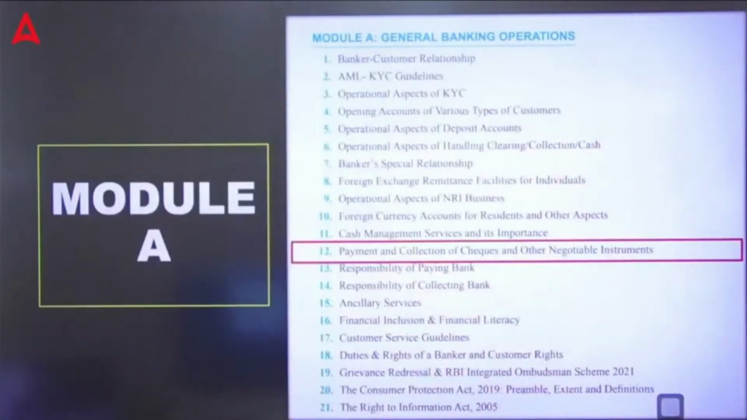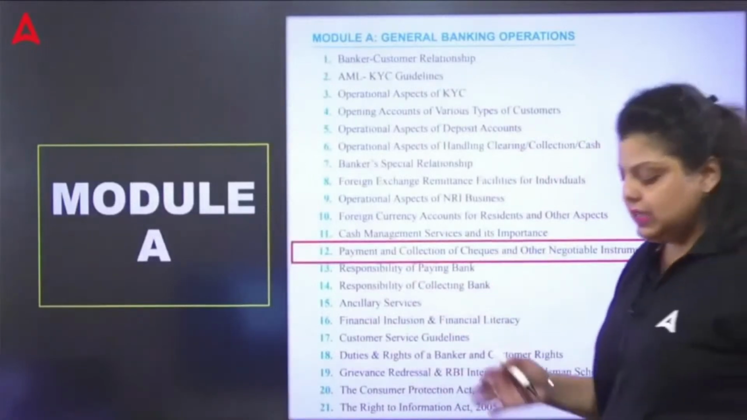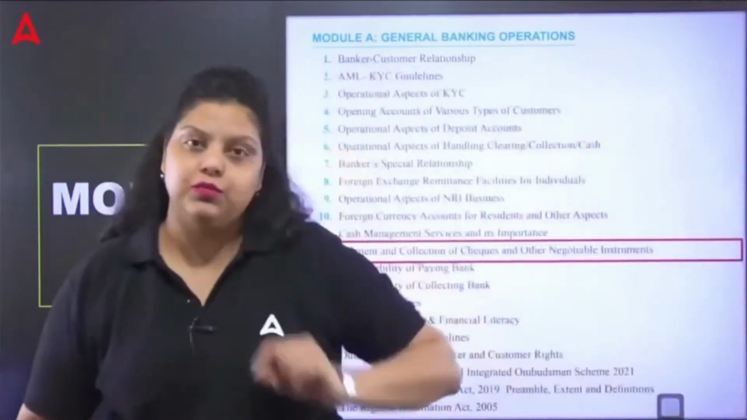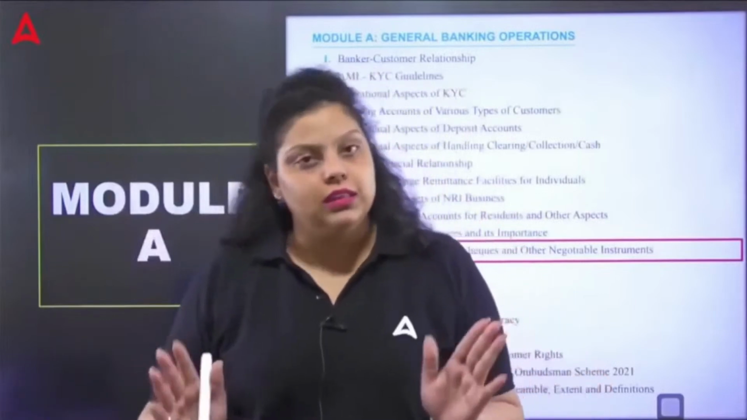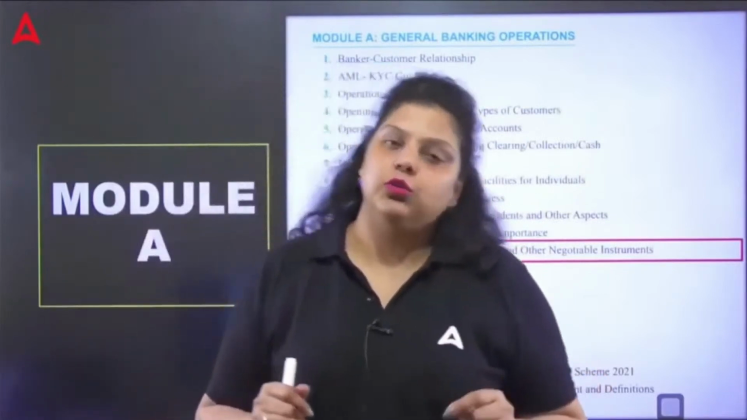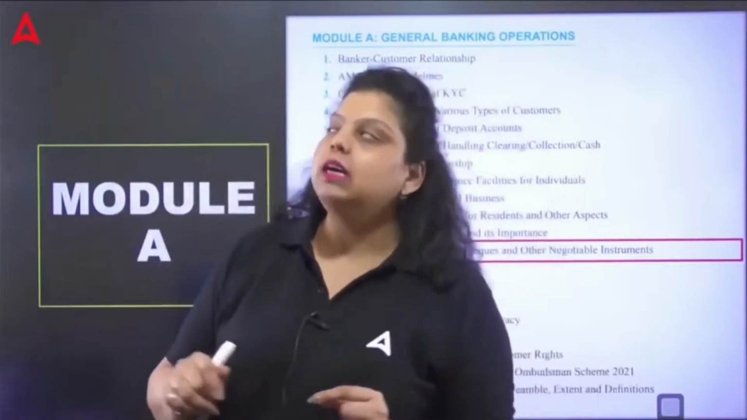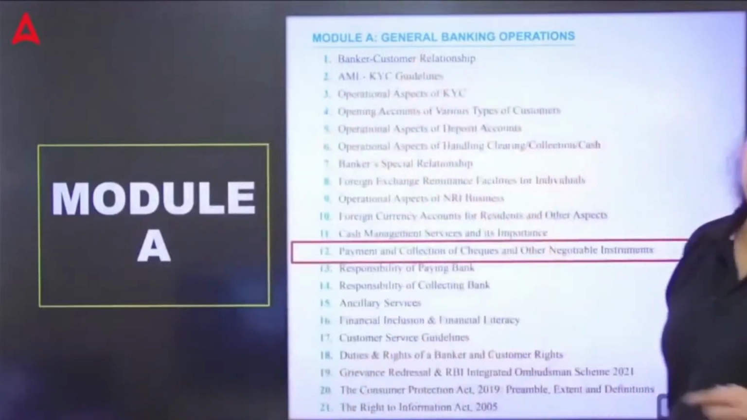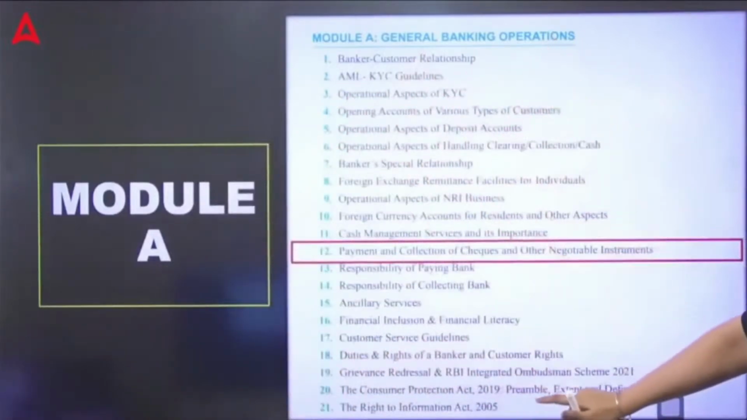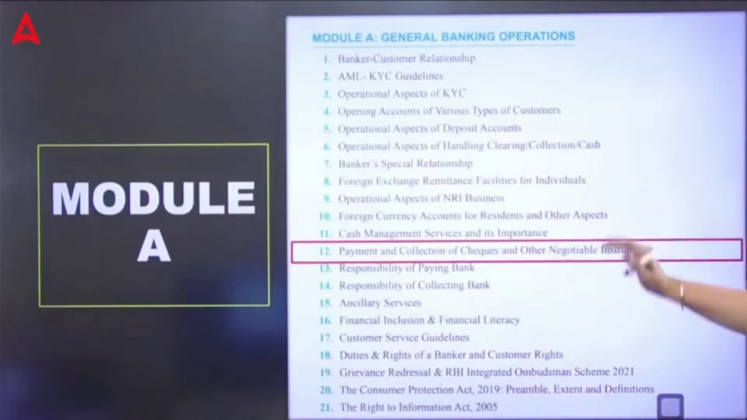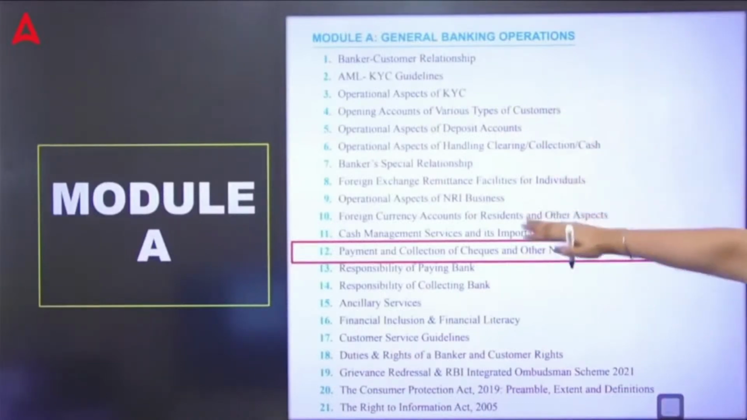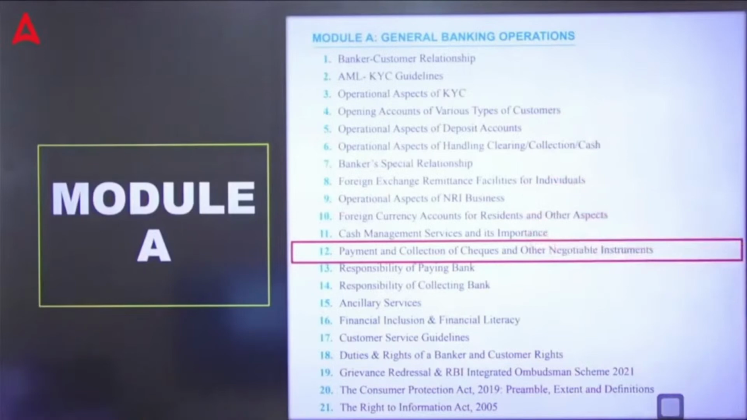If I talk about PPB, principles and practices of banking, this particular subject covers 55 units. Out of 55 units, 21 units are in the first module, that is module A of your PPB. That talks about the general banking operations, and all these are the general operations a banker performs in a bank. So all these we are going to cover in module A. Till now 11 chapters we have covered. Now this is the 12th chapter, payment and collection of check and other negotiable instrument.